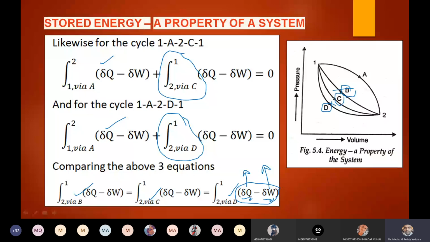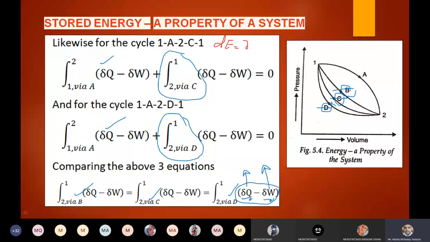Therefore, what is the corollary? Tell me, anyone. The corollary applicable for an isolated system, dou Q minus dou W equal to 0. What is the first corollary? The first corollary is dE is equal to dou Q minus dou W, right?